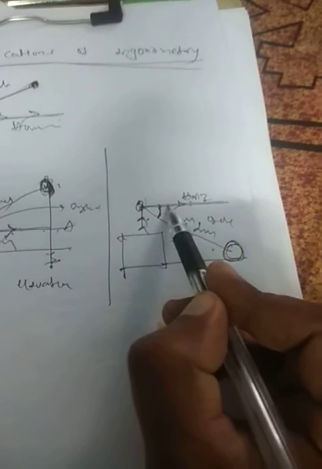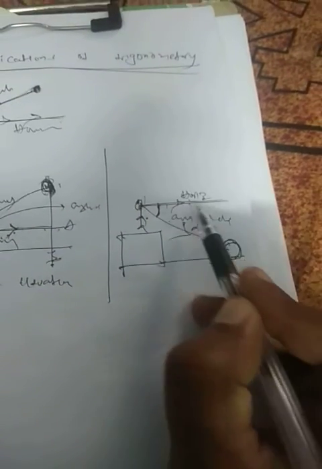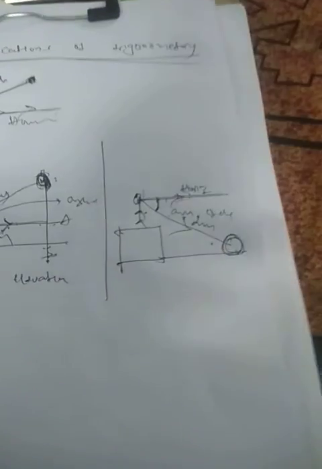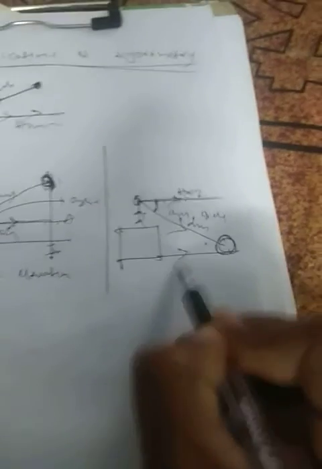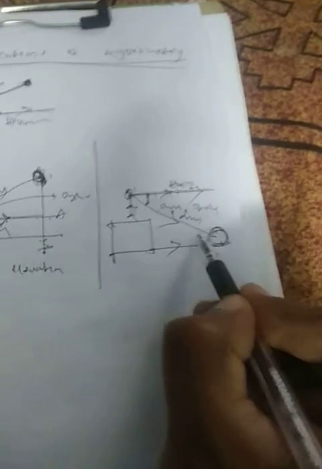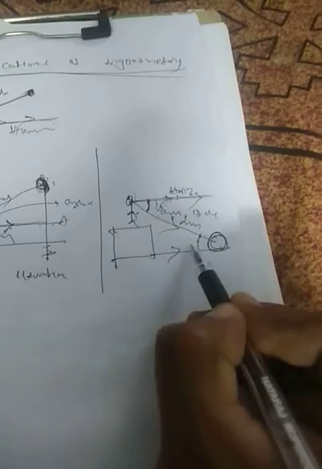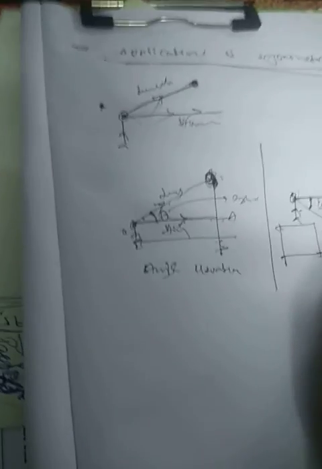Similarly, the angle to observe an object below the horizontal line is called the angle of depression. Obviously these two horizontal lines are parallel, so if this is theta, this is also theta. This is about the angle of elevation and the angle of depression.